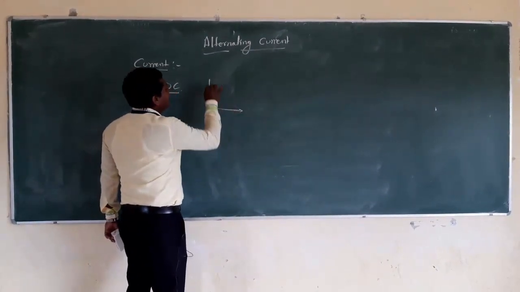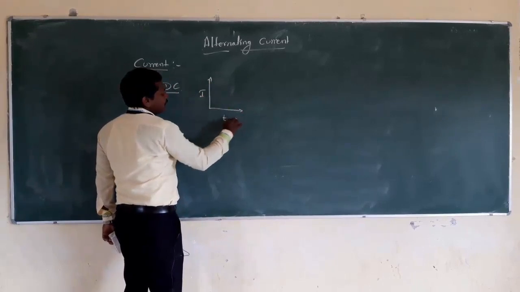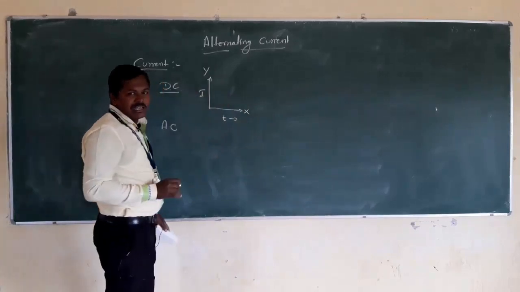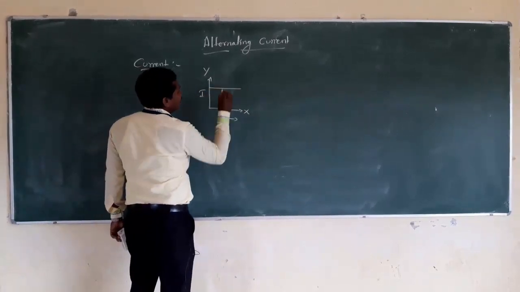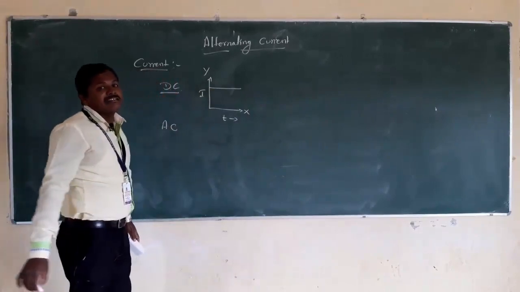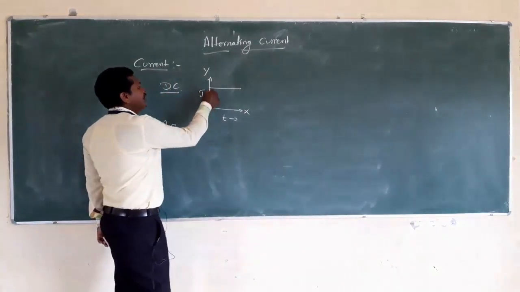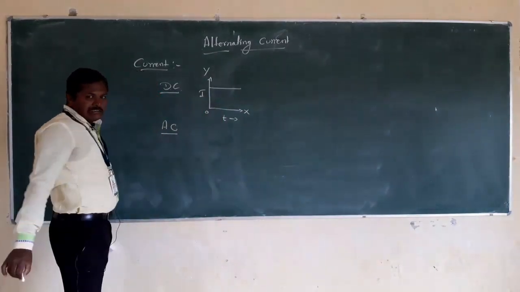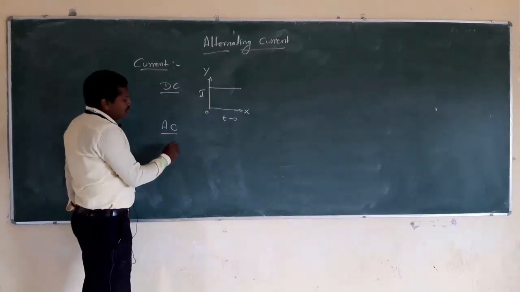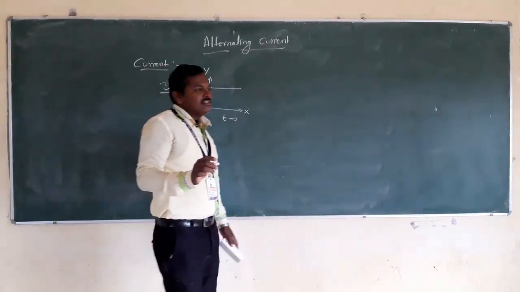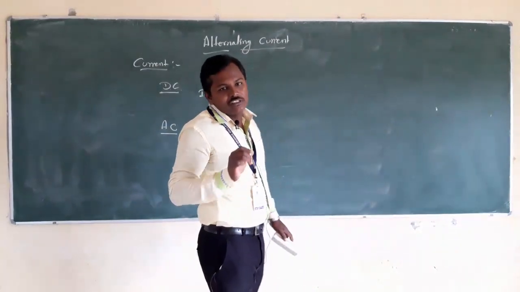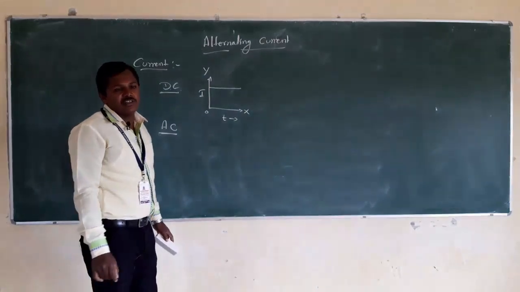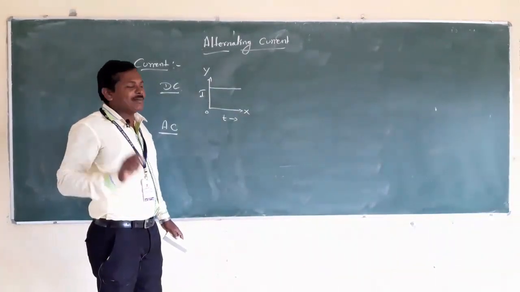If we go for a graph between current and time, time is along the x-axis and the current is along the y-axis. The magnitude of the current and the direction of the current remain the same, in the sense it does not change. So that can be represented by this graph. And coming to the concept that is alternating current, here the current whose magnitude and direction change periodically with respect to time, sinusoidally with respect to time.